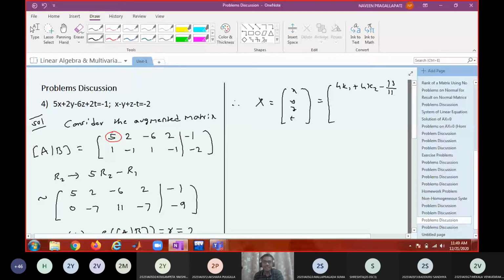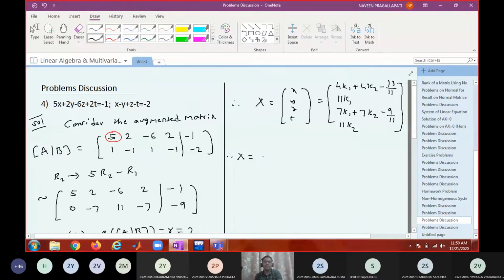Next, y is 11k1. z is 7k1 plus 7k2 minus 9 by 11. t is 11k2.